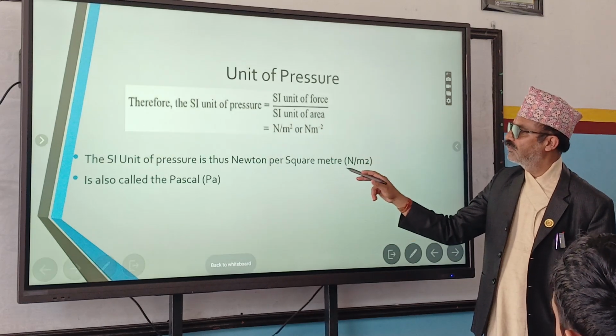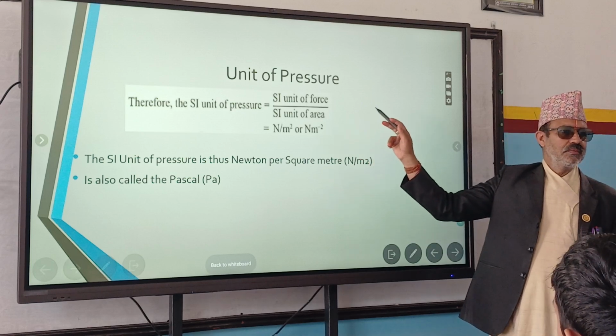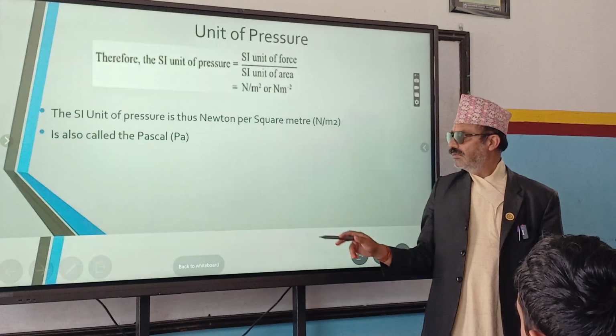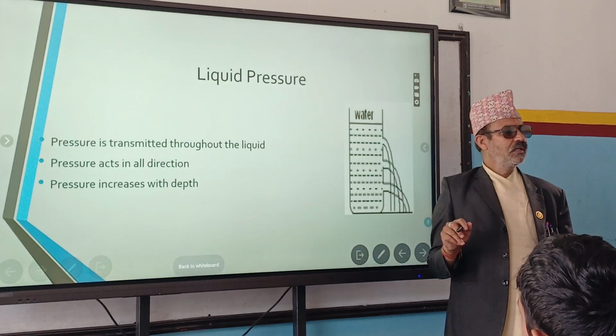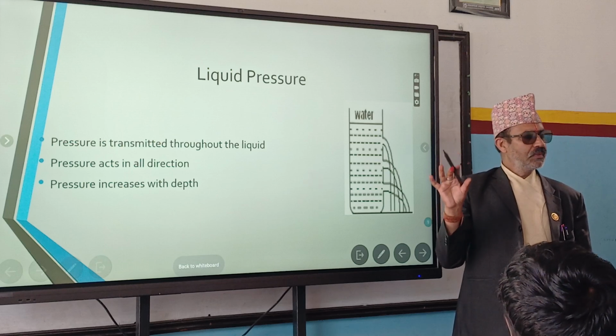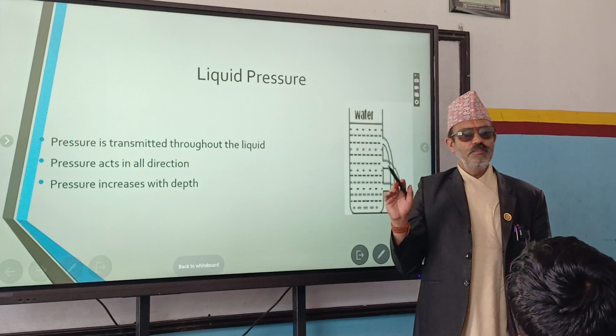So she has already said, we have discussed this one. Remember, Newton per meter square, Pascal, right? And the formula also you have to remember. What is the formula? P equals F by A. That is for the pressure only. But here is another term.